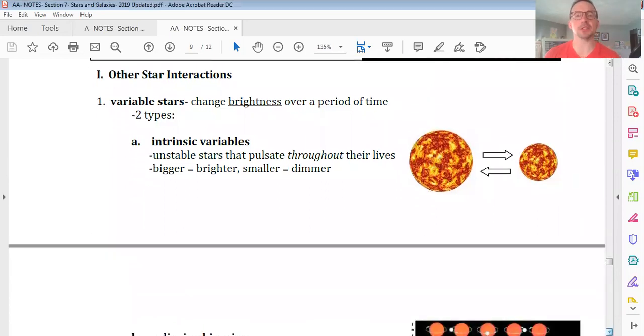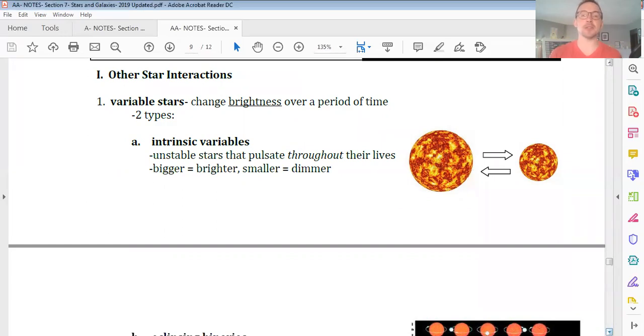Well, maybe you've noticed on your star charts throughout the year that there's a symbol on there that's a black dot with a little white hole in the middle. That's a symbol for a variable star. The root word is vary, meaning to change. So what about these stars is changing? It turns out their brightness is changing, but we're going to see that it happens in two very different ways.